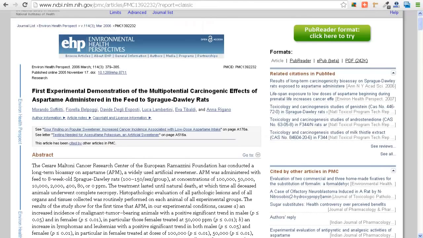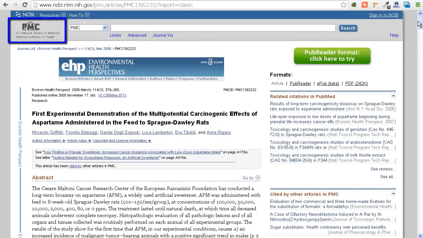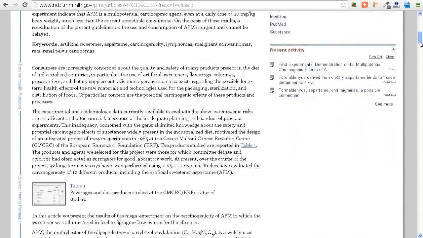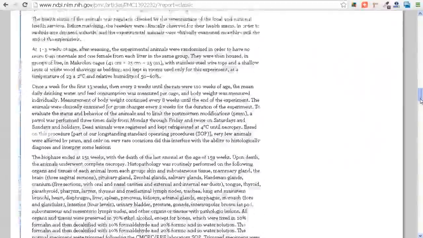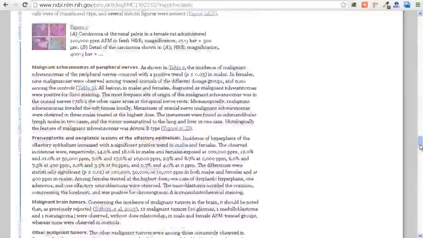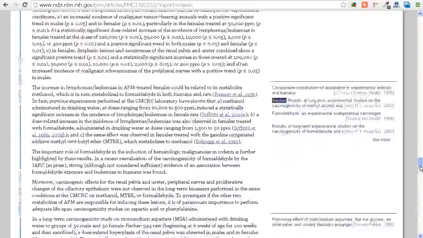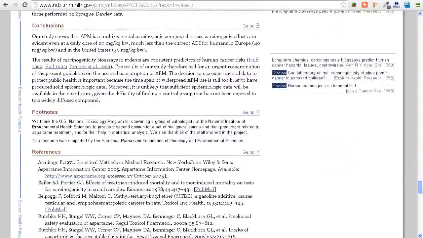Once again, I'm back in the National Library of Medicine. Let me scroll up here so I can show you. Right there. You can see here the first experimental demonstration of the multipotential carcinogenic effects of aspartame administered in the feed to Sprague Dawley rats. Now, hold your breath here. We're going to scroll down because in the conclusions is where you usually find all the meat and potatoes of what's going on. So let's go ahead and scroll down all the way to the conclusions.